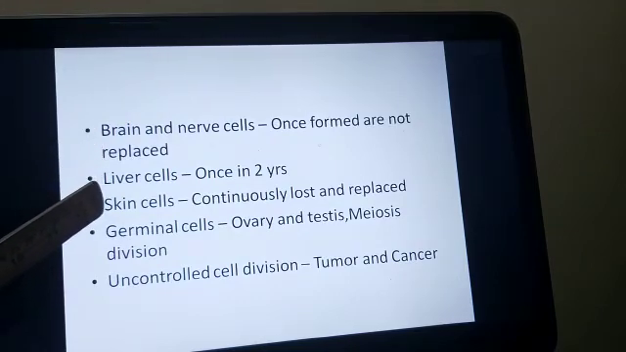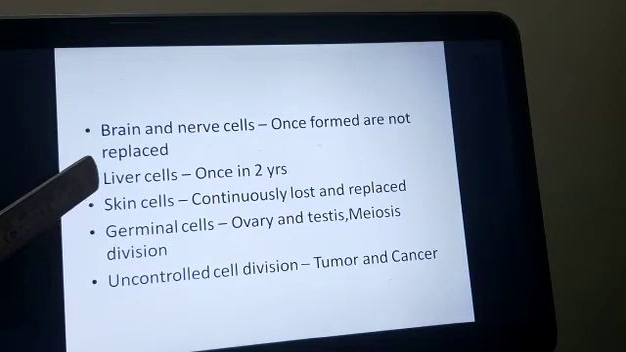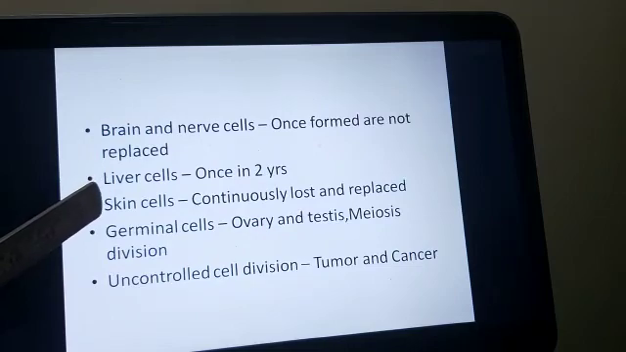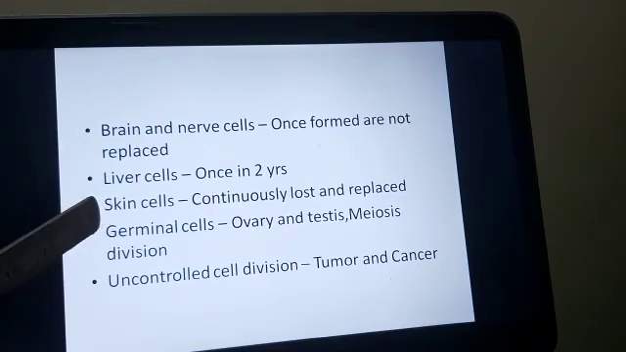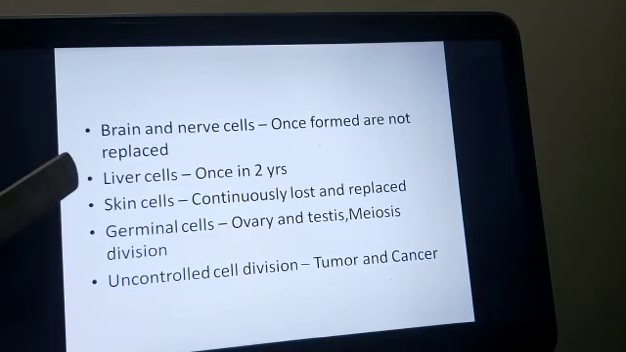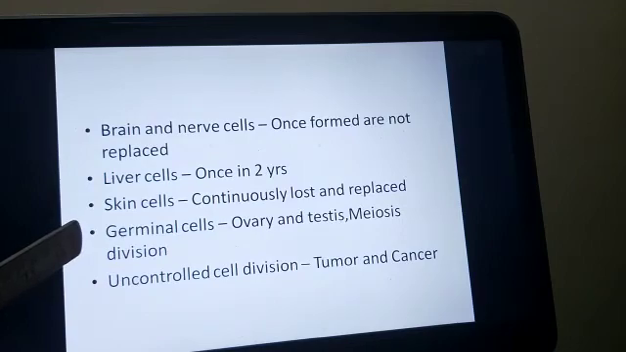Skin cells keep on shedding continuously. Whichever place you sit, there also you keep on shedding skin cells. On the bed sheet, on the towels that you use, there also your skin cells are present. So skin cells are continuously lost and they are continuously replaced. Germinal cells, that is the gametes, in the ovaries and testes in the case of females and males respectively, here the mitotic division is taking place. About this we will study further when we are studying the chapter on the reproductive system in human beings.